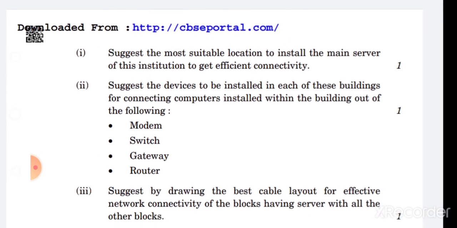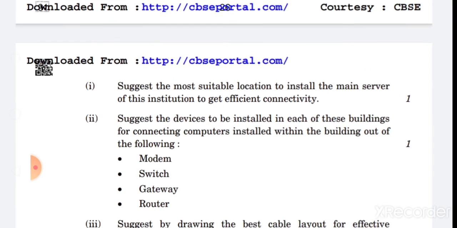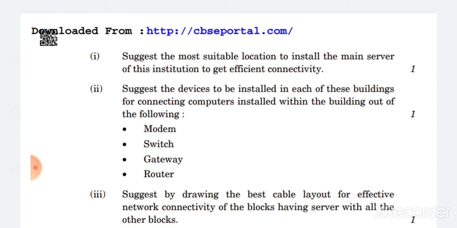Now the second question, suggest the device to be installed in each of these buildings for connecting computers installed within the building out of the following. So in this question you will have to suggest which device is to be installed in each of the buildings. It depends upon the total number of computers in the building. So you can see that we are given switch, router, gateway, modem. To solve such type of question, you will need an idea about all these types of devices.